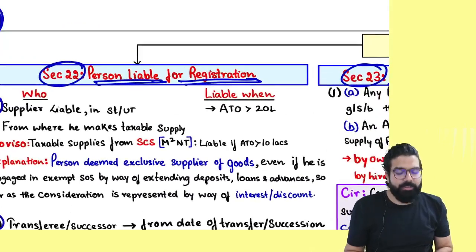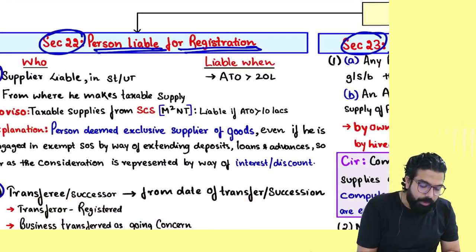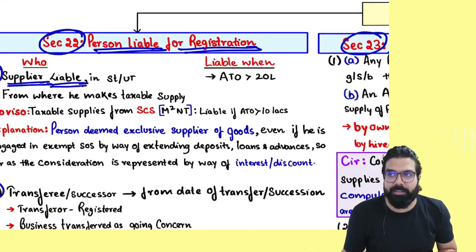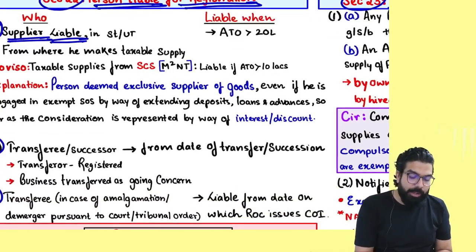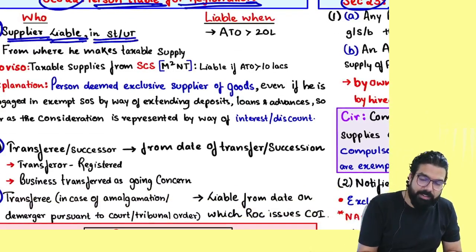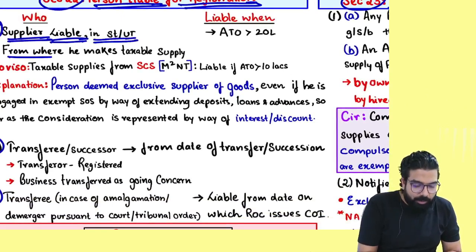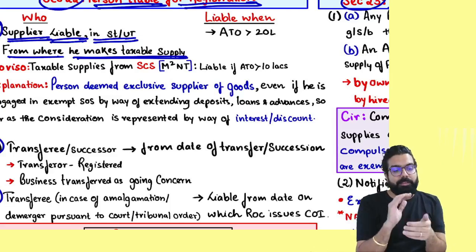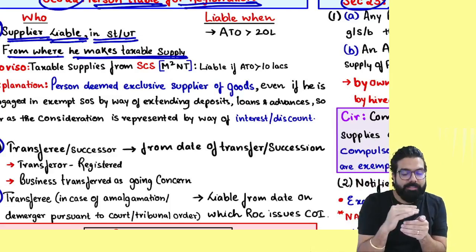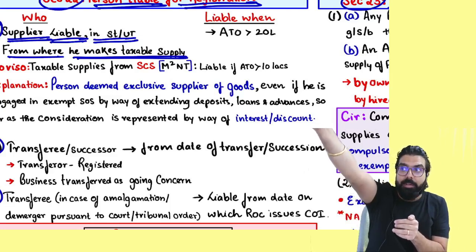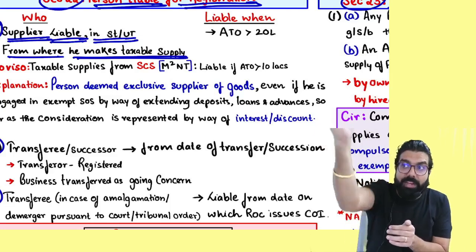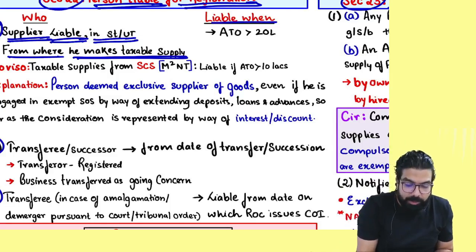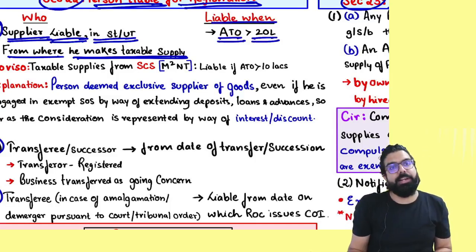Section number 21 says who will be liable? Supplier will be liable. Who will take registration, supplier or recipient? Supplier. Where will he take registration? He will take registration in the state or union territory from where he is making taxable supply. If I am supplying from Tamil Nadu to Delhi, I should take registration in Tamil Nadu or Delhi? Tamil Nadu. From the state you are supplying, you should take registration. When? When your aggregate turnover crosses 20 lakh rupees.